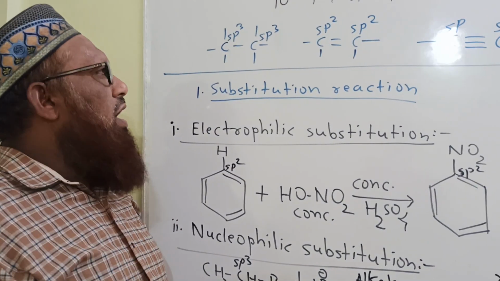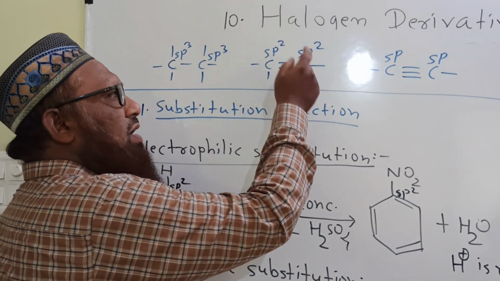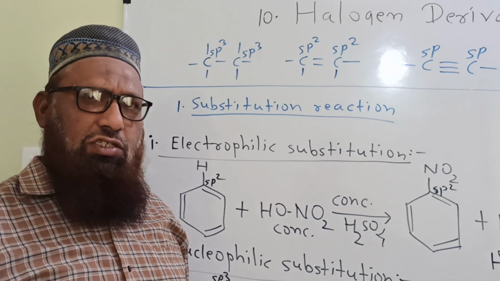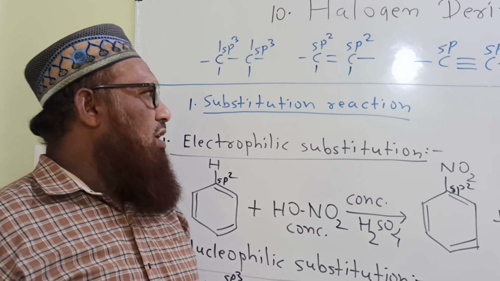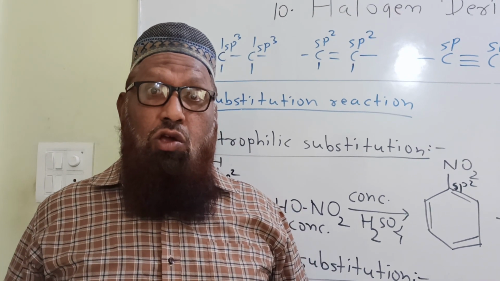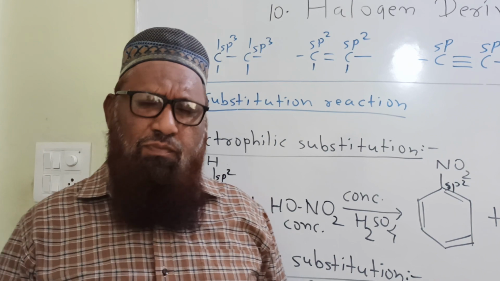We already know the hybridization concept: carbon-carbon single bond sp3, carbon-carbon double bond sp2, carbon-carbon triple bond sp hybridized. We have already seen this part. Let us see substitution. We hear this word substituted in cricket. I give the example to you.